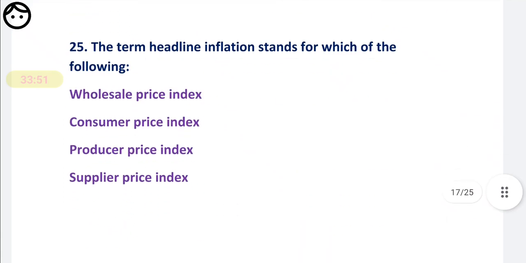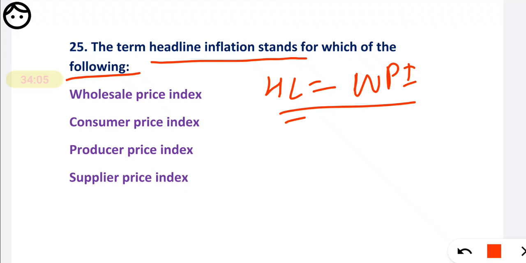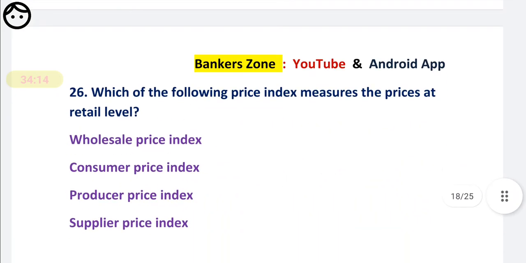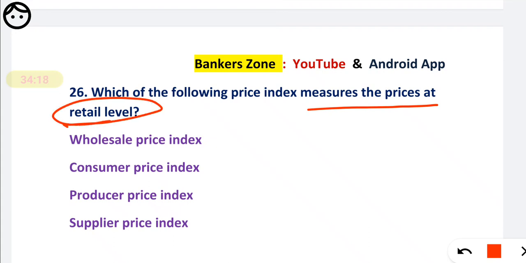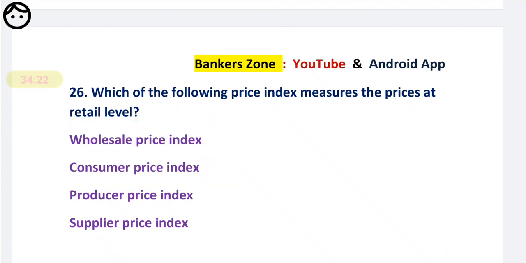Question number 25. The term headline inflation stands for which of the following? In the previous questions I already explained, the headline inflation stands for the wholesale level, that is wholesale price indices. So first option will be our correct option. Don't look at the rest. Very easy. Next, 26th question. Which of the following price index measures the prices at the retail level? We know retail means consumer, CPI. Very easy. We will move to the next question.